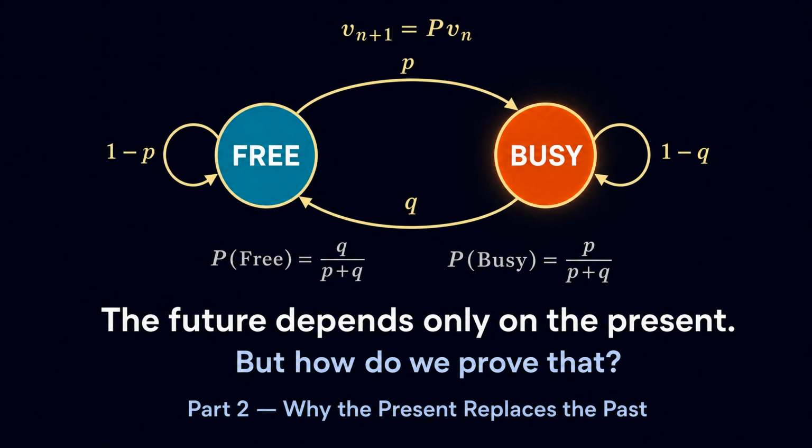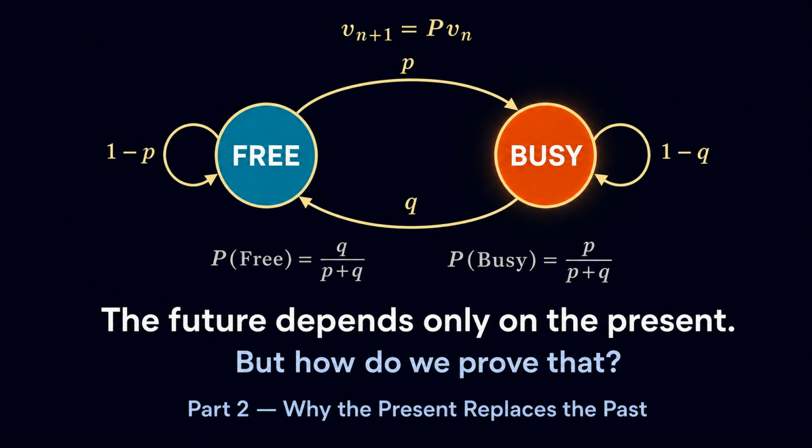In the previous section, we used the telephone model to calculate future state probabilities and determine its long-run behavior. All of those calculations relied on one central statement. The future depends only on the present state. So far, we have treated that as an intuitive description. Now we will prove it mathematically. This proof explains why the entire past can be replaced by one current state.